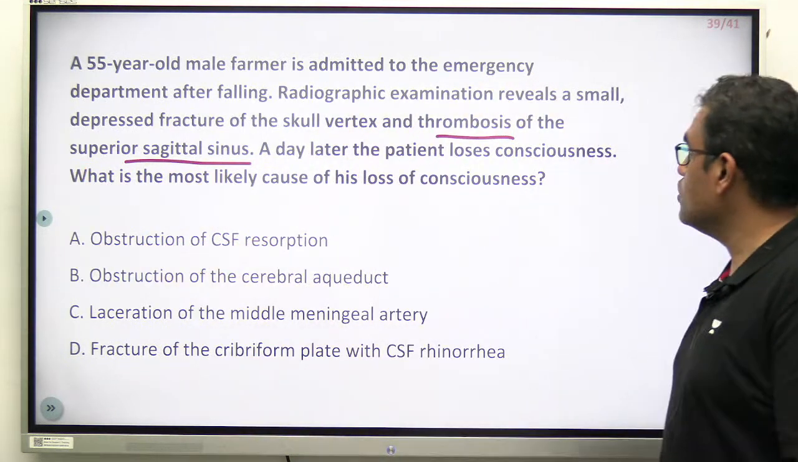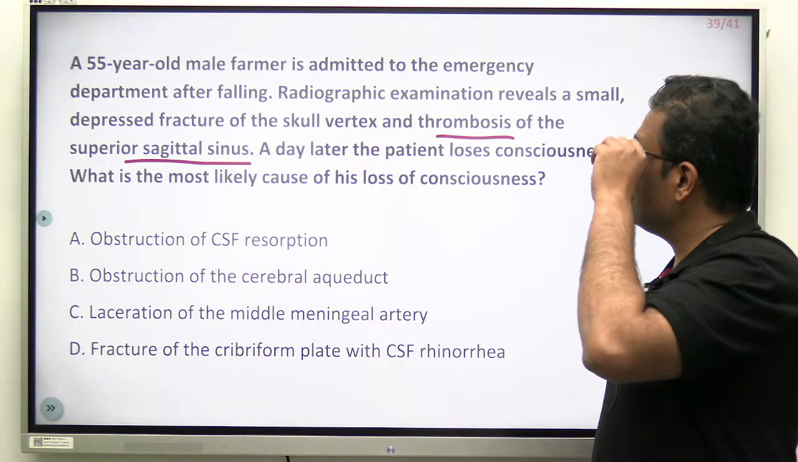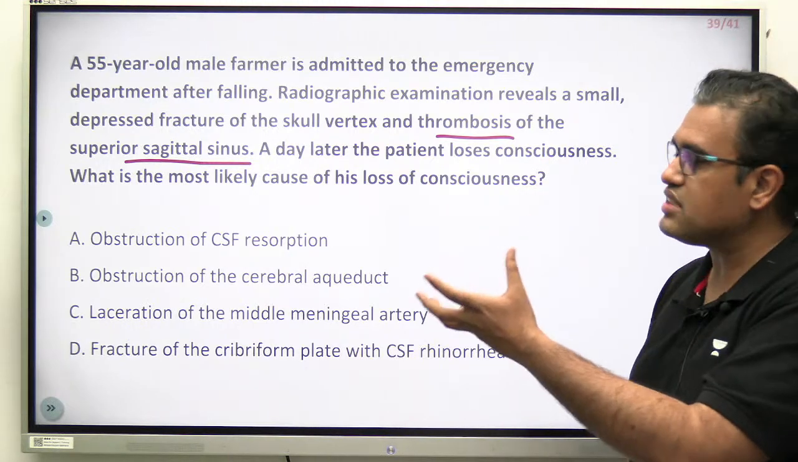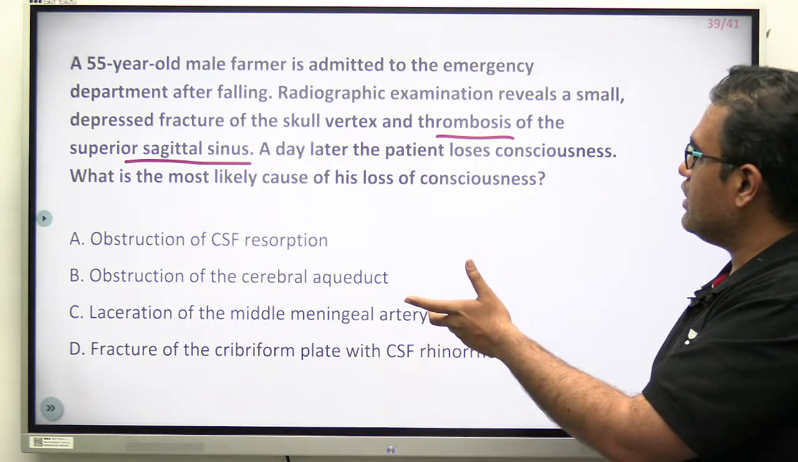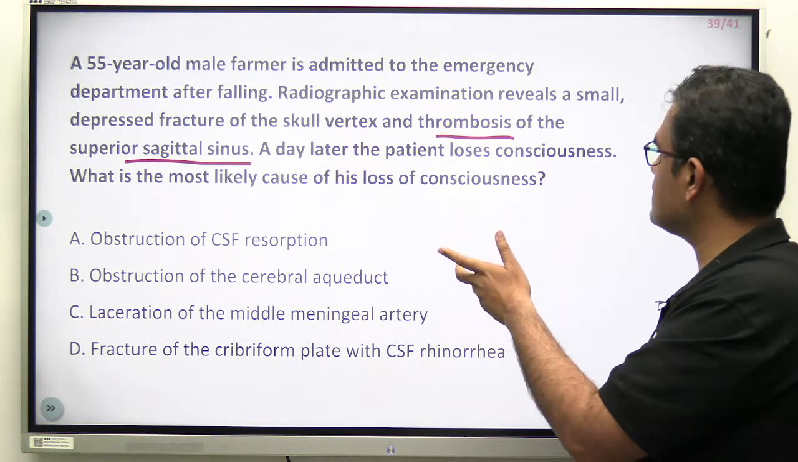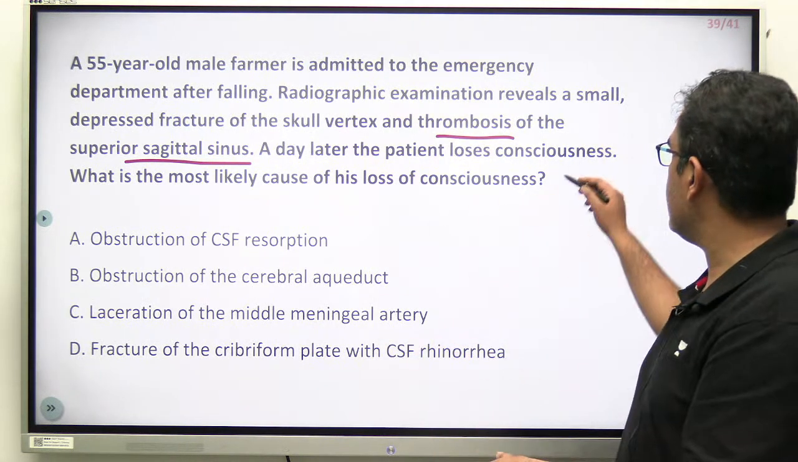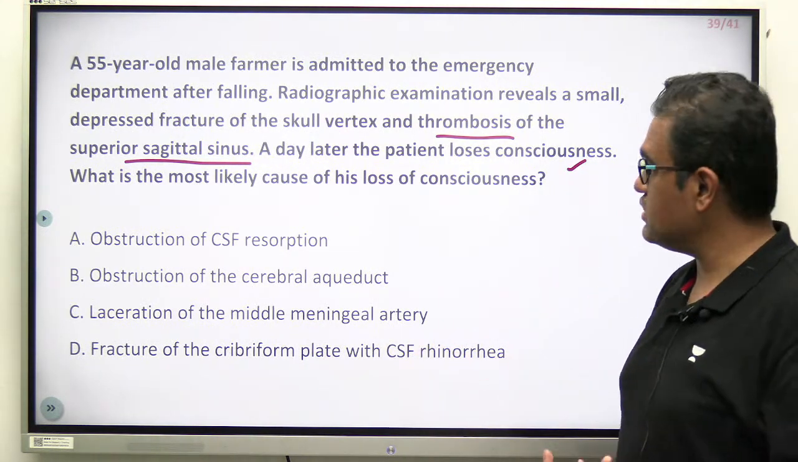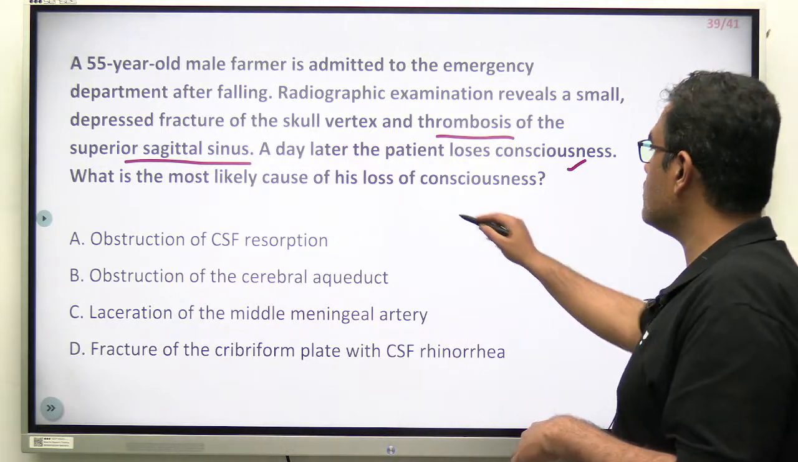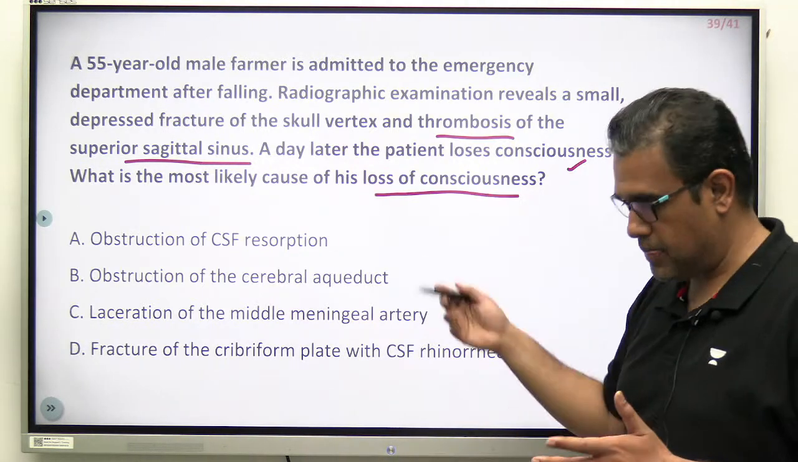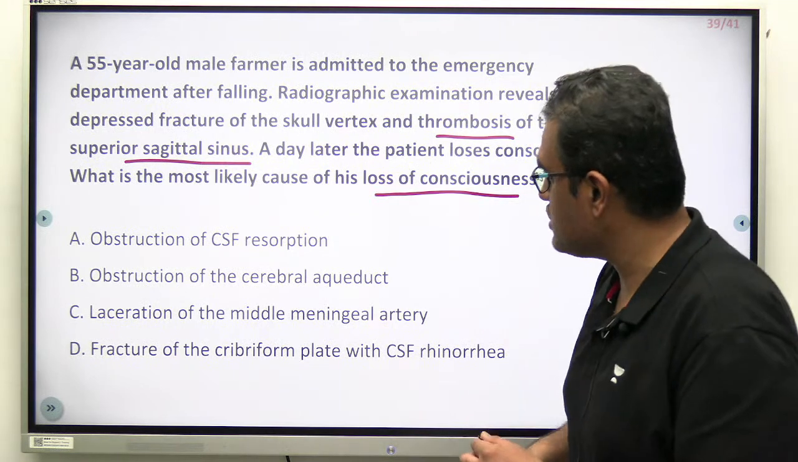A day later, the patient loses consciousness. Okay, just imagine the patient over there. He just fell down and he had a skull fracture. Slowly, he had loss of consciousness, unconsciousness. What is the most likely cause of this unconsciousness? The answer over here is not, I don't think, a very tough question, but yeah, still.